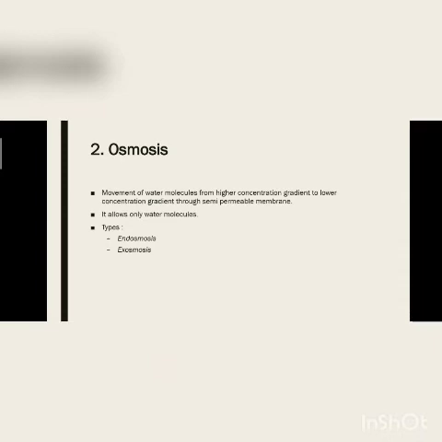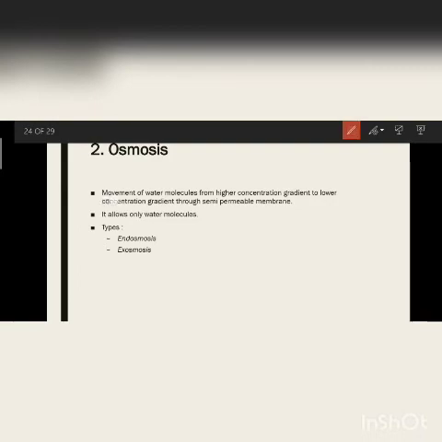Next, osmosis. It's very important. What is osmosis? It is the movement of water molecules, very important, movement of water molecules from higher concentration gradient to lower concentration gradient through a semi permeable membrane. See, what are the changes from diffusion we get here? Water molecules from higher to lower concentration gradient through a semi permeable membrane, and it allows only water molecules.